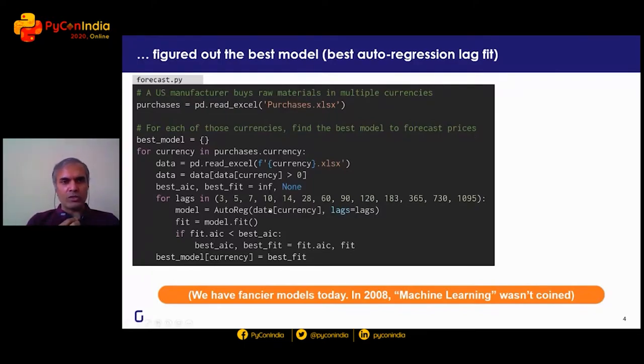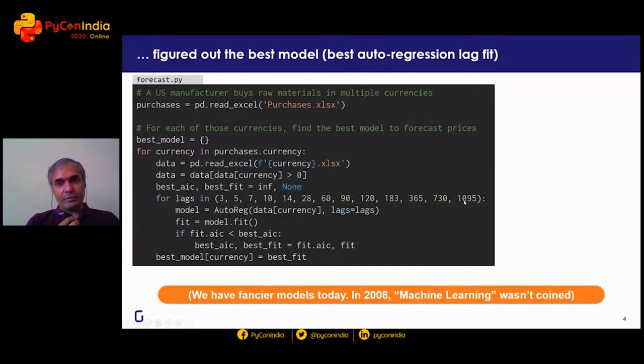So what this code does is effectively go through each currency and read the historical currency data. It goes through various possible lags. Maybe we should look at the last 3 days, or if you want a better model, maybe the last 5 days, maybe the last 7 days, maybe the last 10 days. And we don't really know which of these is an optimal model.